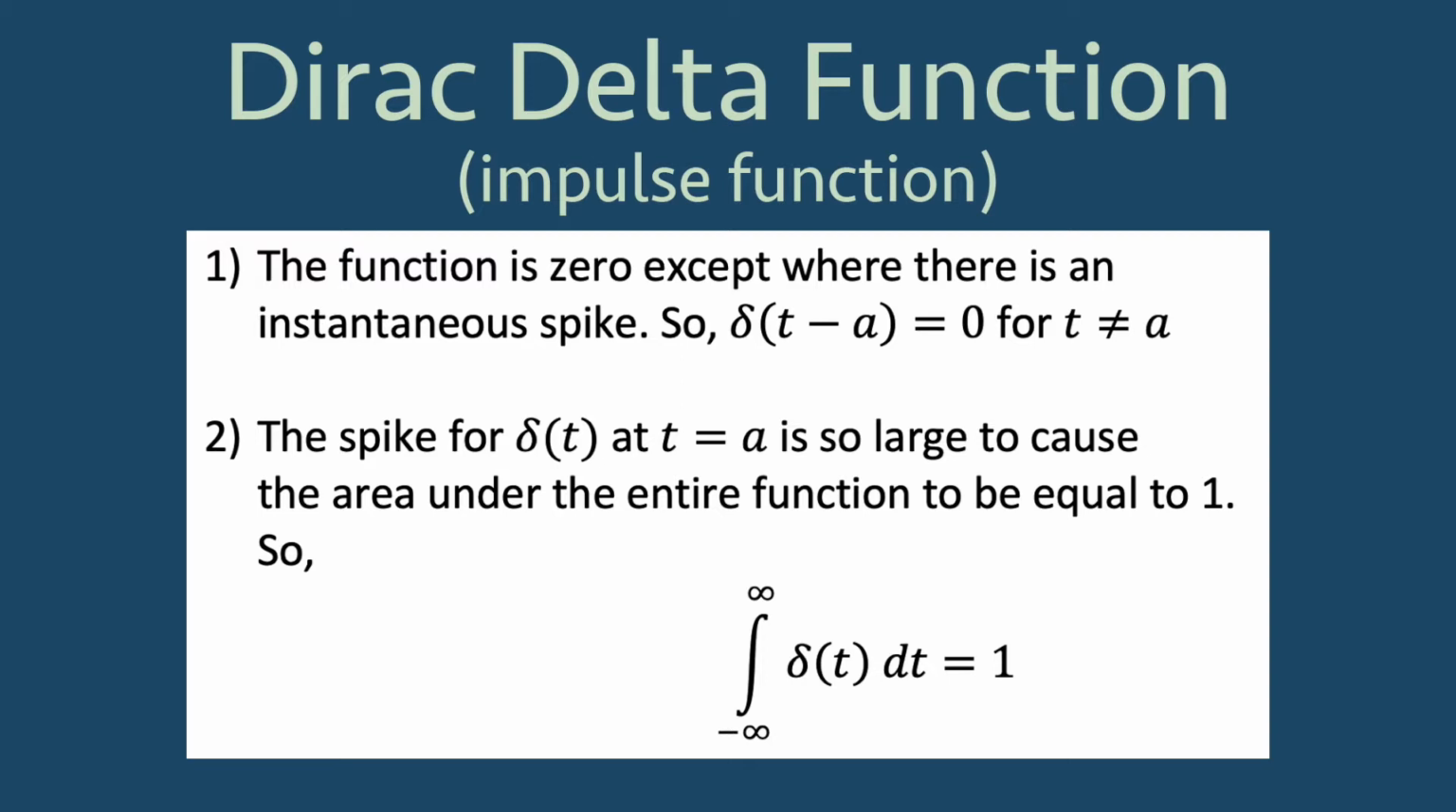The main properties of the Dirac delta function, δ(t), are: the function is zero except where there's an instantaneous spike, so δ(t − a) is equal to 0 for t not equal to a, and the spike at t = a is so large as to cause the area under the entire function to be equal to 1. So the integral from negative infinity to infinity of δ(t) dt is equal to 1.